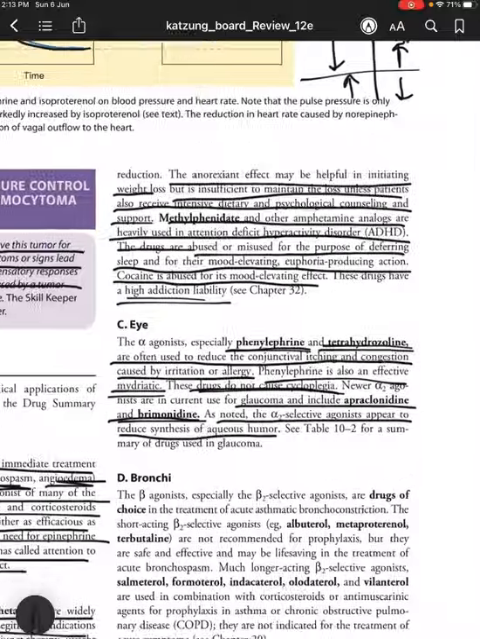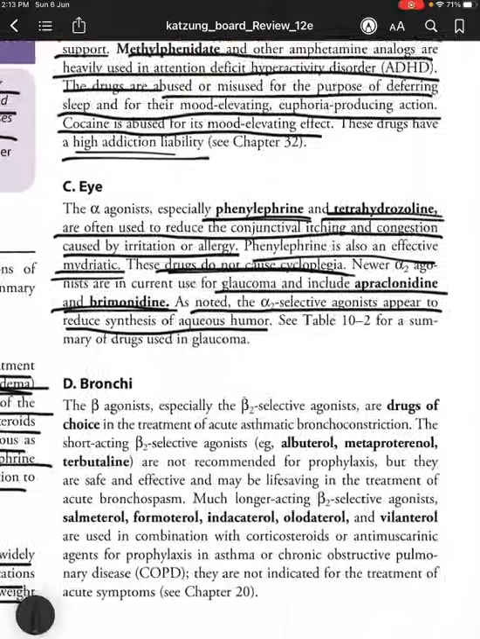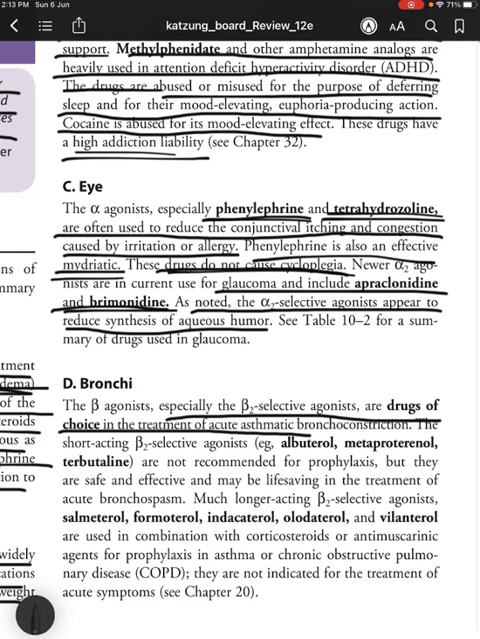Coming to actions on the bronchi, the beta agonists, especially the beta 2 selective agonists, are the drugs of choice in the treatment of acute asthmatic bronchoconstriction. Salbutamol. So remember albuterol, metaproterenol, and terbutaline.